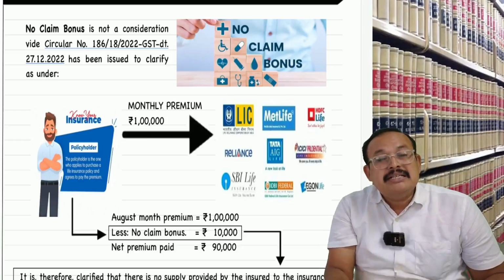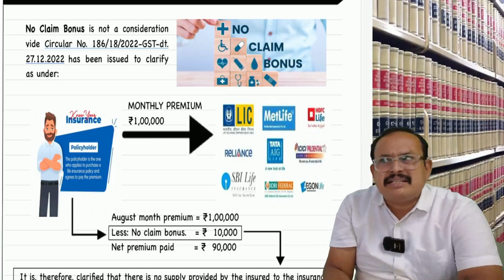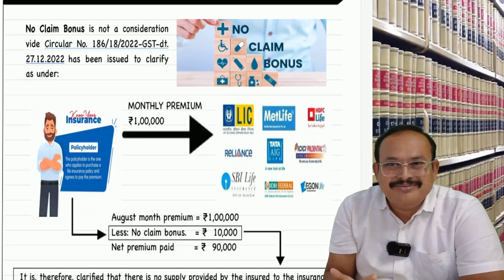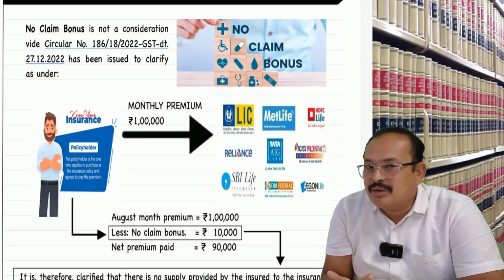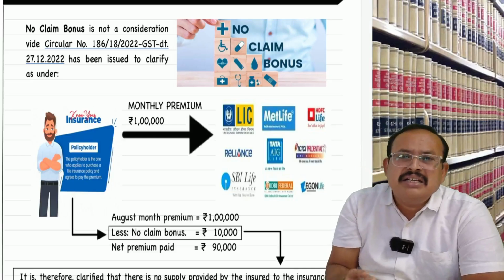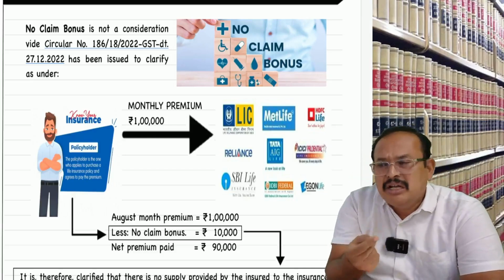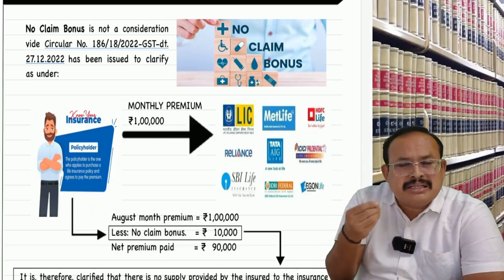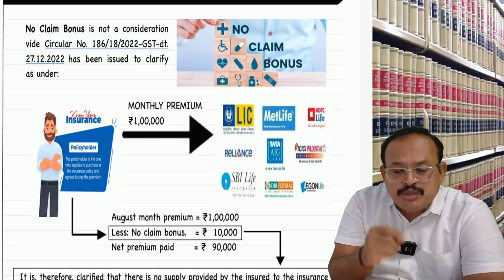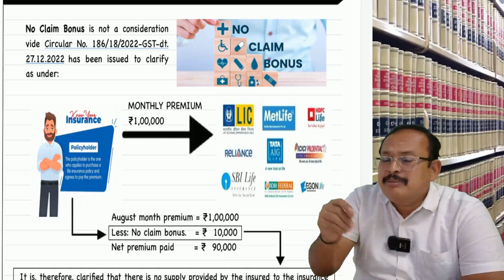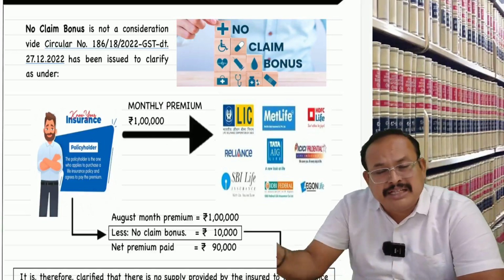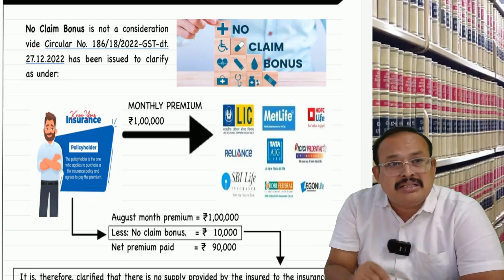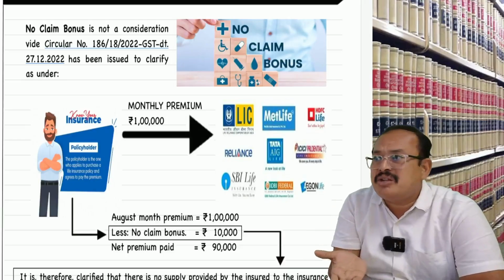In that case, such a no claim bonus is a discount. If that is the case, is it an allowable discount? When we made the agreement, if the insured person has not claimed insurance compensation for the past 3 years, then he is entitled to a 10,000 bonus, which is very clearly there at the time of execution of the contract.